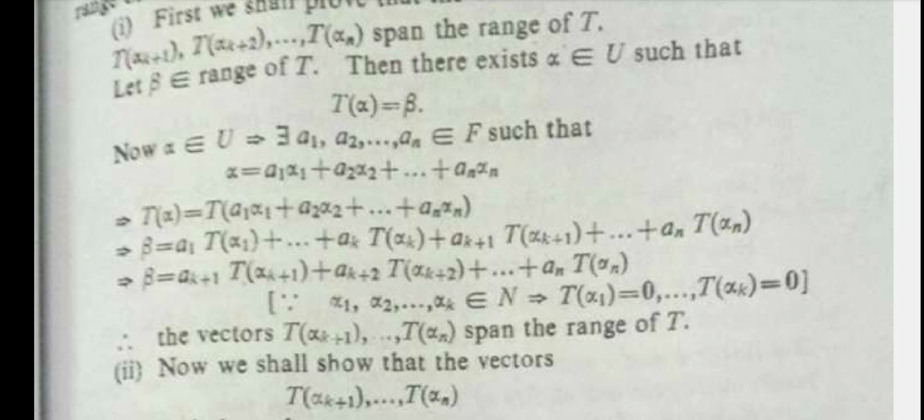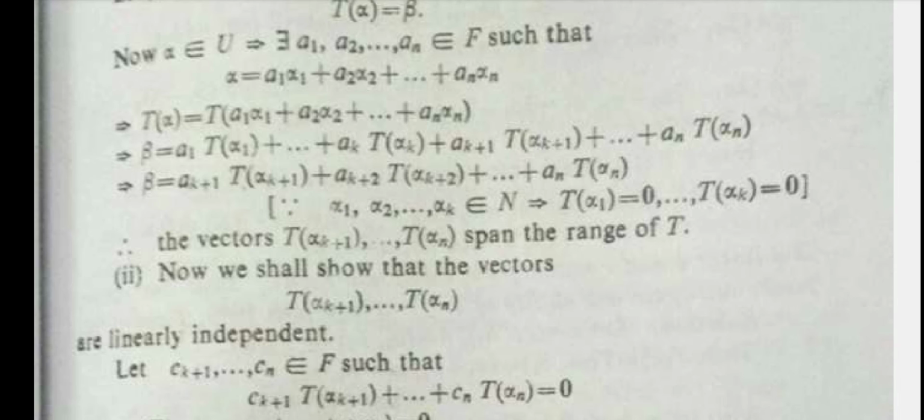Then we can write alpha as a1 alpha 1 plus a2 alpha 2 plus up to an alpha n, where the a's belong to F. Now T of alpha is T of a1 alpha 1 plus a2 alpha 2 plus up to an alpha n, and we can write beta by taking out the constants: a1 T alpha 1 plus up to ak T alpha k plus a k plus 1 T alpha k plus 1, and so on up to an T alpha n.